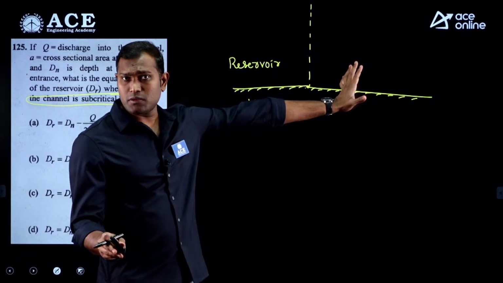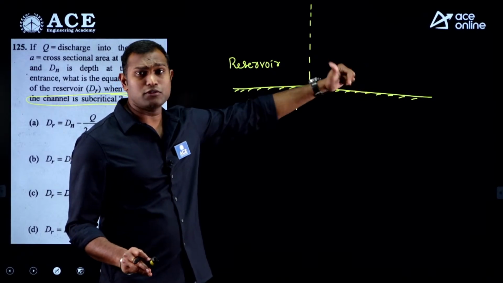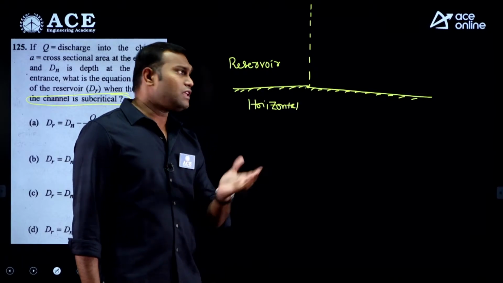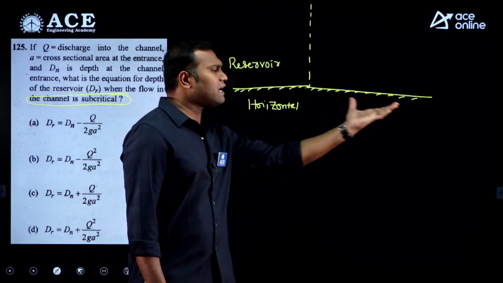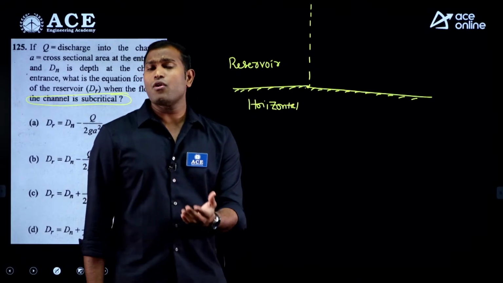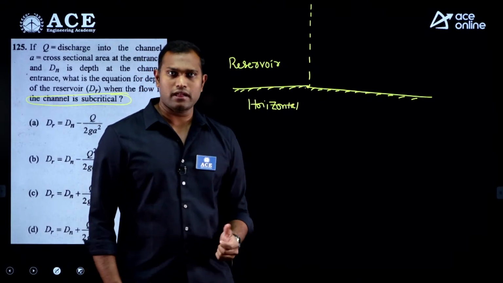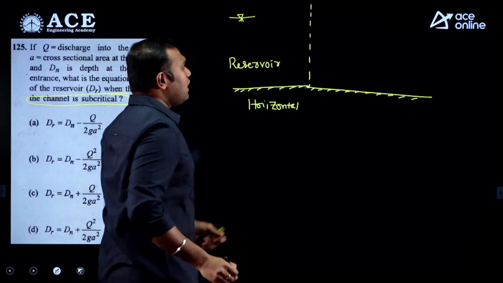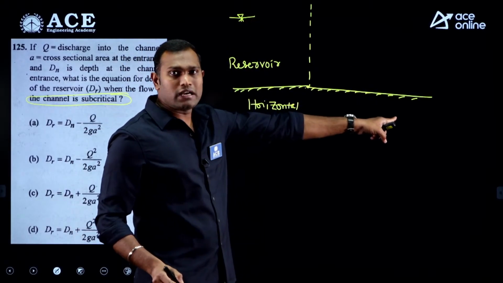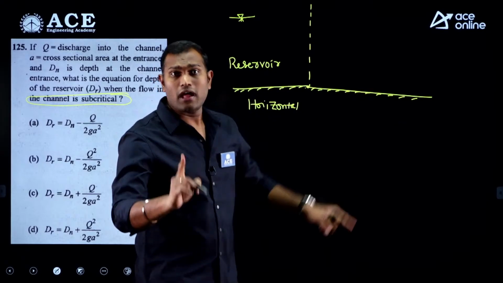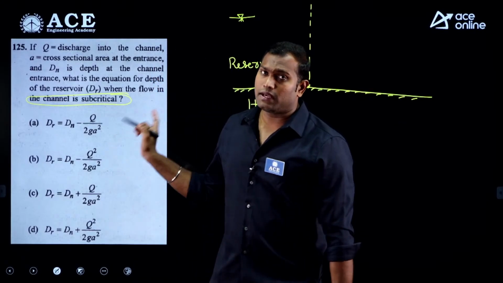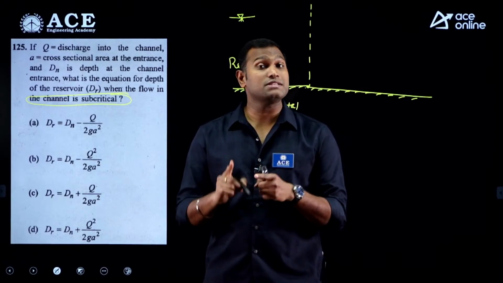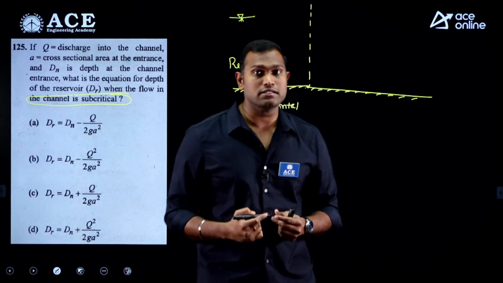Subcritical is going to be possible if the flow lies above CDL, the critical depth line. And you know that in case of the change in slope, this is horizontal and this is some other slope. Always a flow happens between NDL to NDL, right? So there must be some depth over here in the reservoir. And definitely in this channel it has to meet the NDL and the flow must be subcritical. So it meets NDL and flow is subcritical, which means NDL should lie above the CDL.